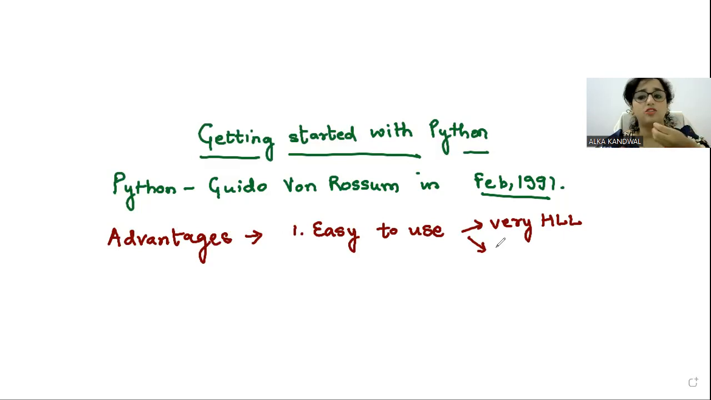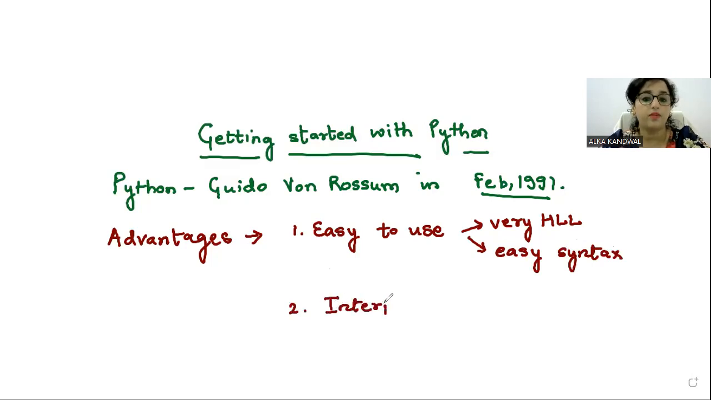जो syntax है जिसमें हम programming कर रहे हैं वो बहुत बहुत easy है. So it becomes very easy for the programmer to write programs in Python because it is a very high level language and it has a very easy syntax. Okay, now next we are saying that it is an interpreted language.